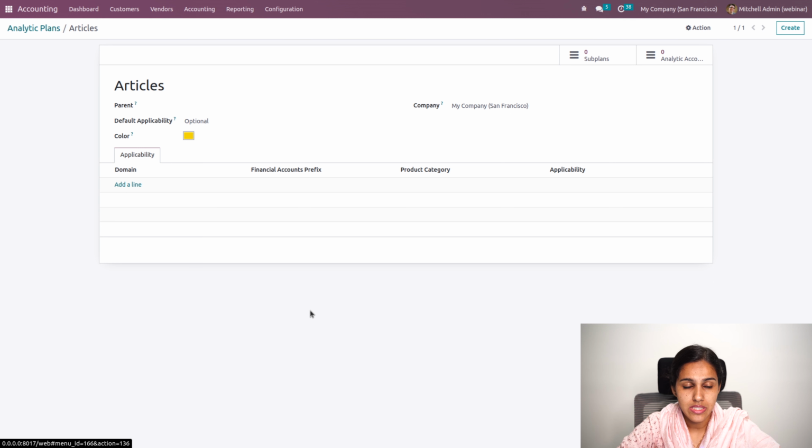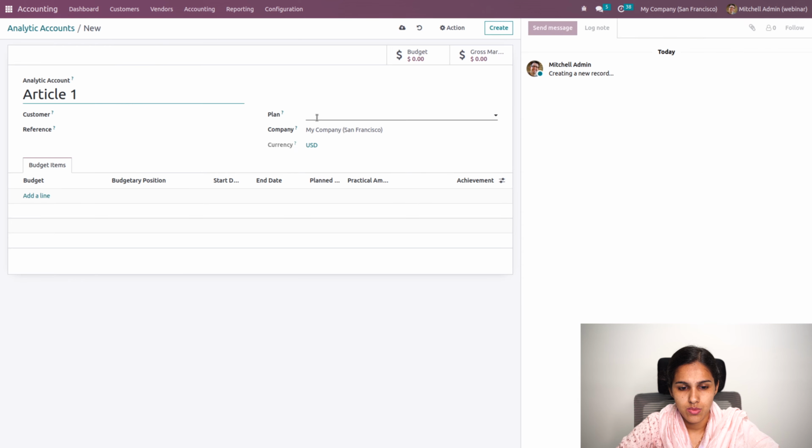These are the different analytic accounts existing in my database, and I'll be creating one analytic account, which is article 1, and it comes under the plan articles. Here I can add the budget lines, or I can add some distribution rules in the analytic item, let's say.